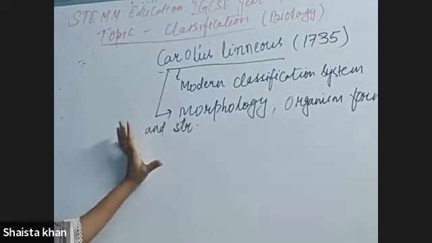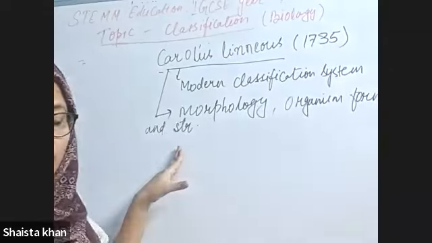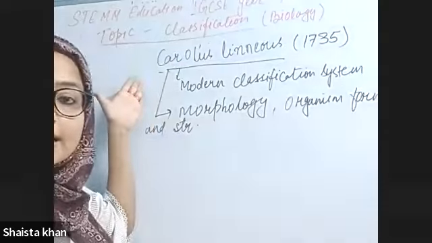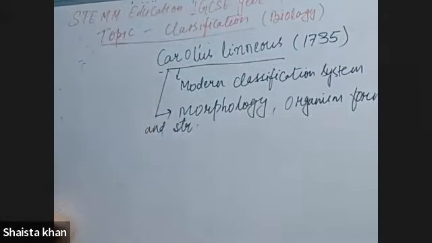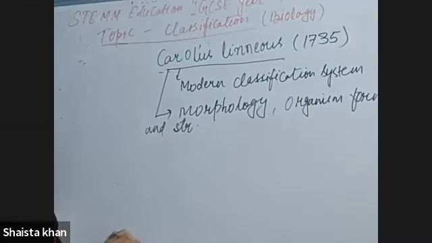Before going into the division, let me tell you, we are still using this kind of modern classification system.